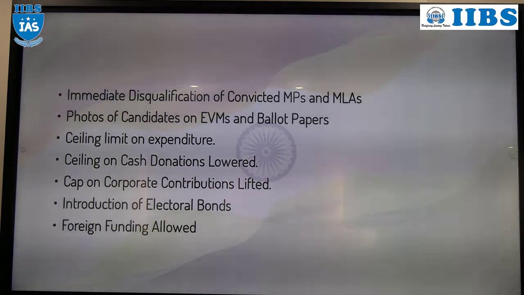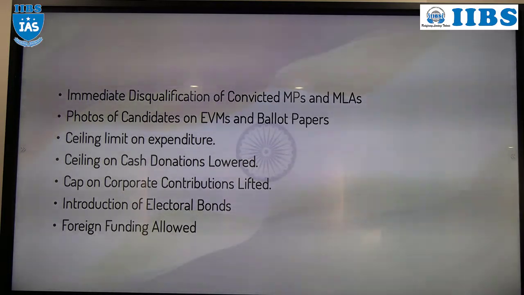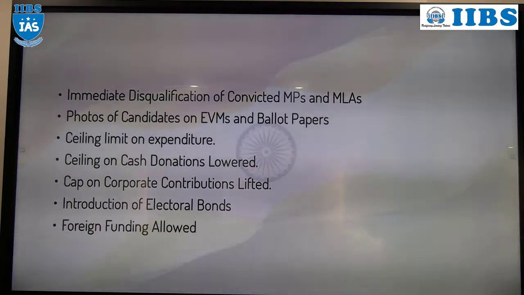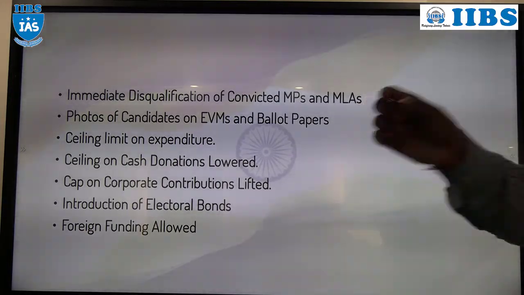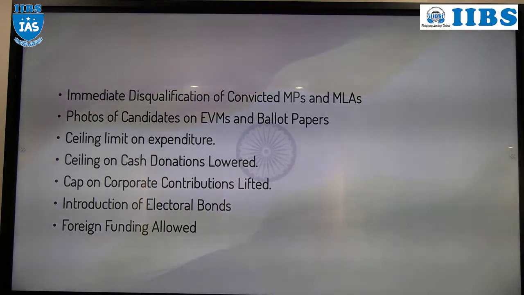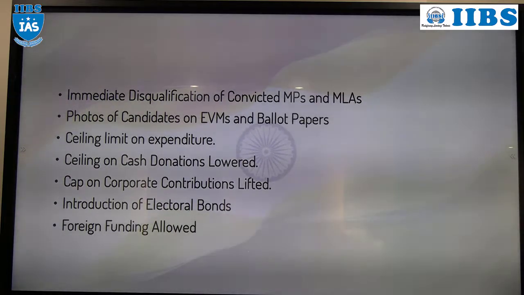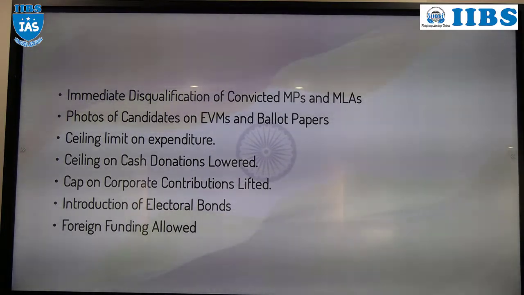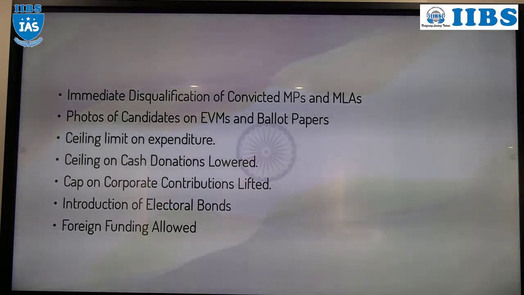You have 1 lakh. You will go to the SBI bank or any bank which is authorized by the central government. There you will tell the bank that I have 1 lakh rupees. I want to donate this 1 lakh rupees to my YSR party. Please give me an electoral bond. So what will the bank do? Bank will collect your KYC, ID proof and address proof, and a form you need to fill there. In the form you need to write from where you got 1 lakh rupees and to which party you will give 1 lakh rupees. Once you submit the form, bank will give you the bond. That bond is the electoral bond.